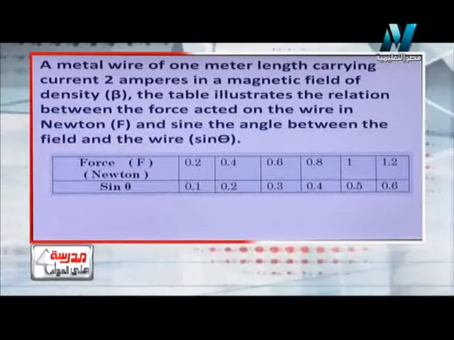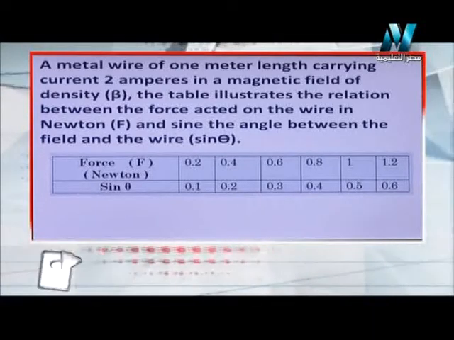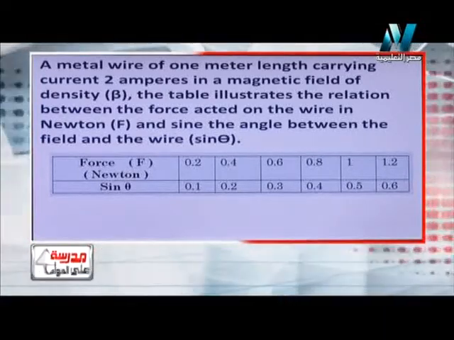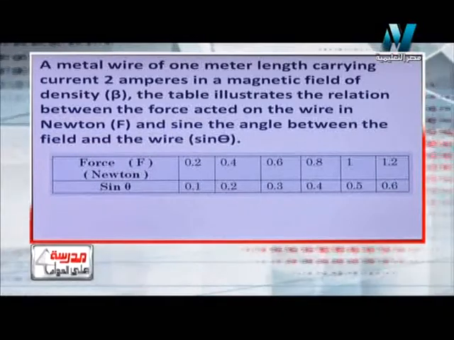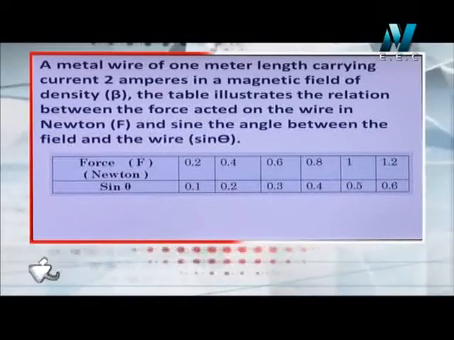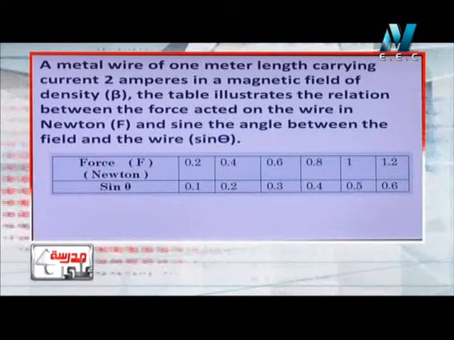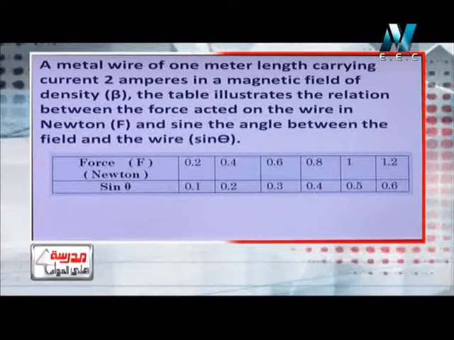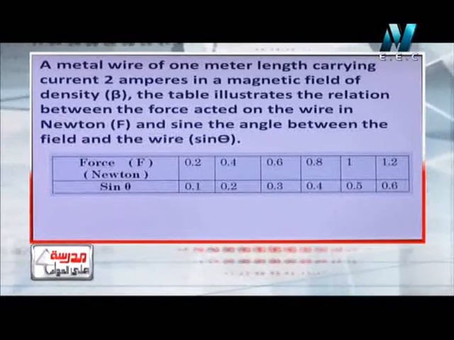He gave me a table. This table represents the relation between the magnetic force affecting a straight wire and the angle between the wire and the magnetic field. And he says that we have a metal wire.